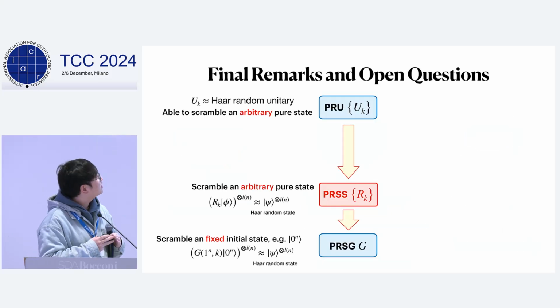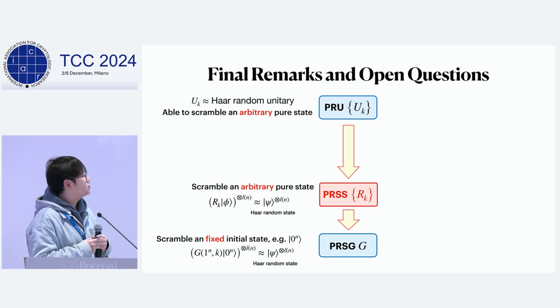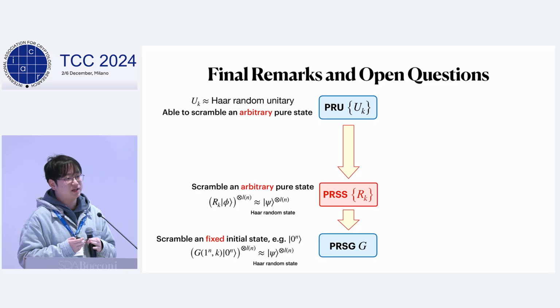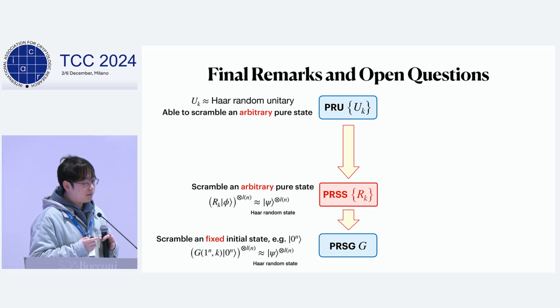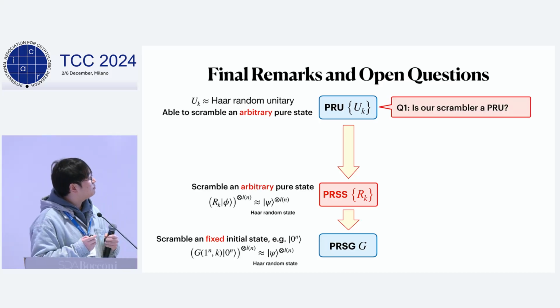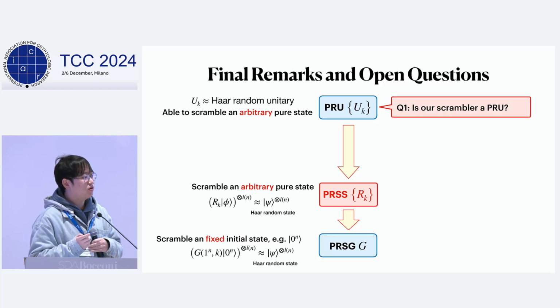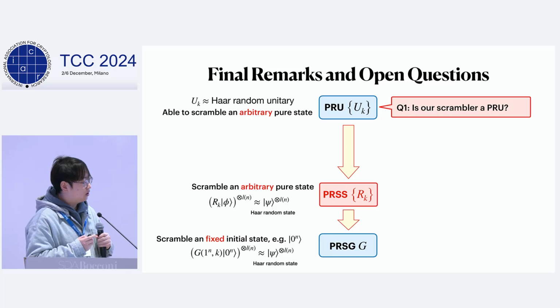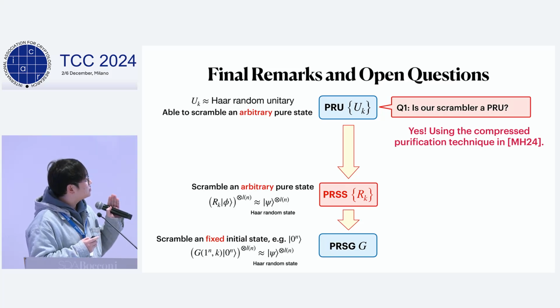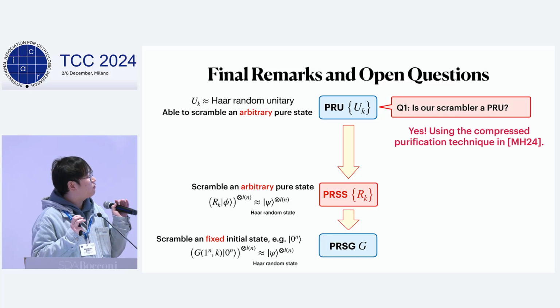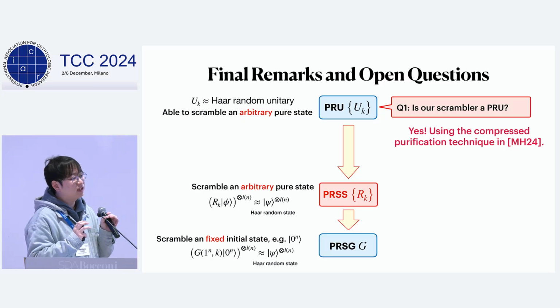So, okay, let's make some final remarks and give some open questions. So in this work, we propose a new primitive called PRSS, and it is able to scramble an arbitrary pure state to a PRS. So one question might be, is our scrambler, or is our construction, a PRU? And our answer is yes. We can prove that our construction is a PRU using the powerful compressed purification technique developed by Huang and Ma.